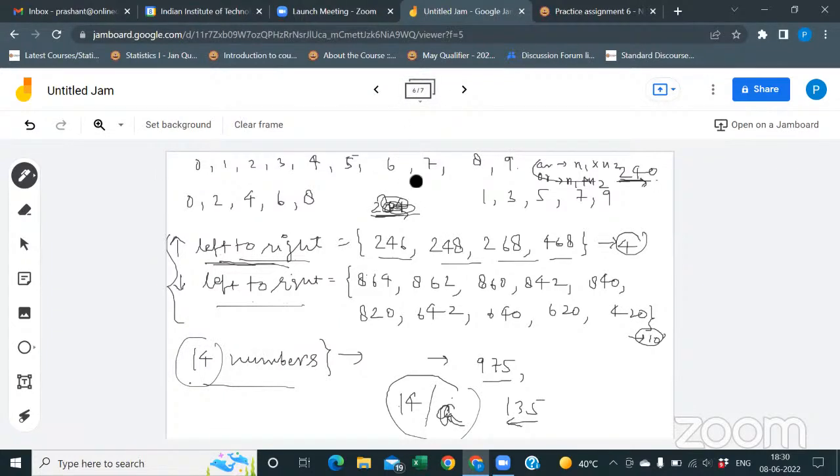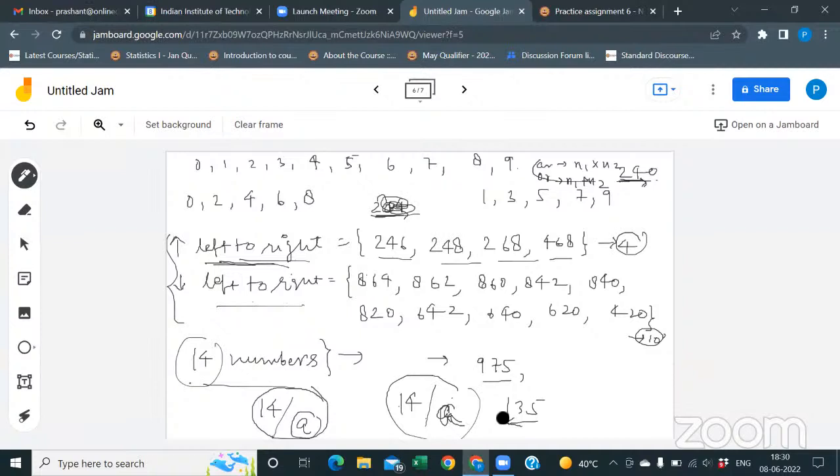What was the question? Yeah, the question is this one: you have to find the ratio of the number of 3-digit numbers with all digits even and all digits odd. Okay, so I just calculated for the even, which comes out to be 14. I did not calculate for the odd one. After writing the odd numbers, you get a number of ways, then you have to find the ratio of these two numbers. That's it.